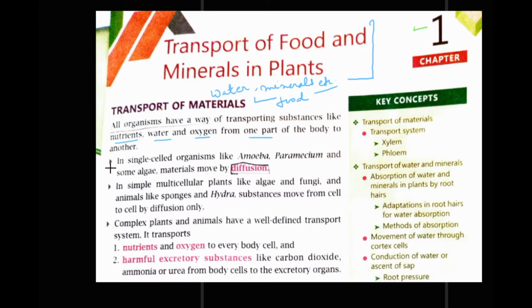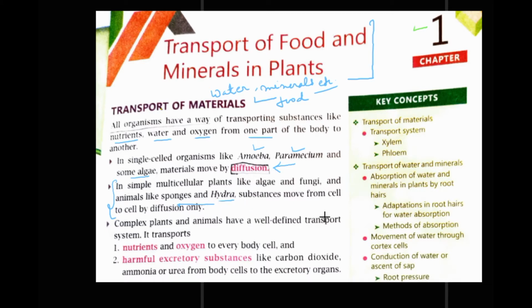In single celled organisms like amoeba and paramecium, some algae, which are single celled, unicellular, they transport their materials by diffusion, and the multicellular organisms like algae, fungi, sponges and hydra move the substances by diffusion only, right?